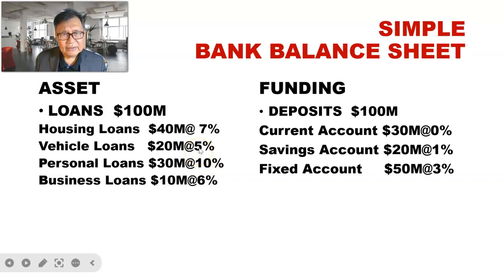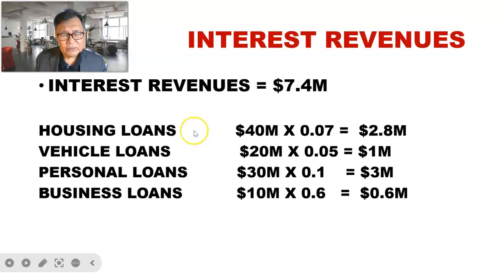So let us look at the interest revenue from the loan portfolio. From the housing loan, the interest revenue will be 40 million multiplied by 7%. So that gives us 2.8 billion. And then the interest revenue from vehicle loan will be 20 million times 5%, that will be 1 million.